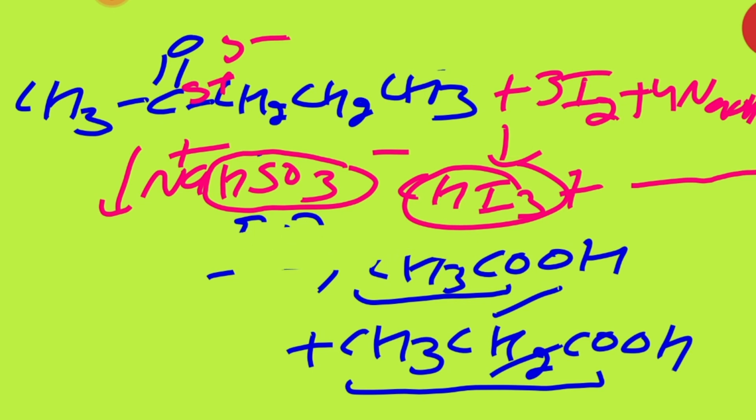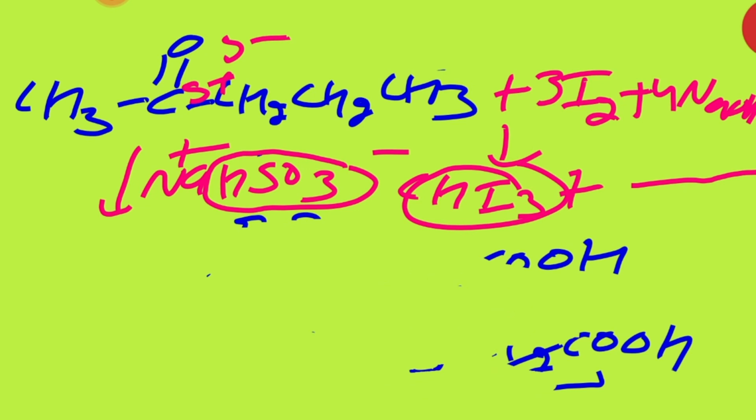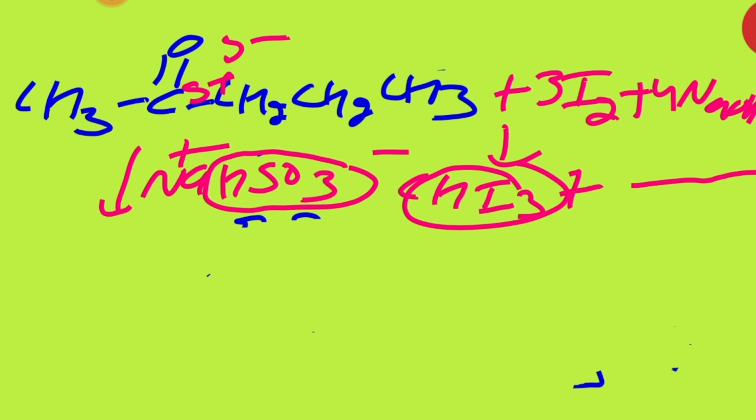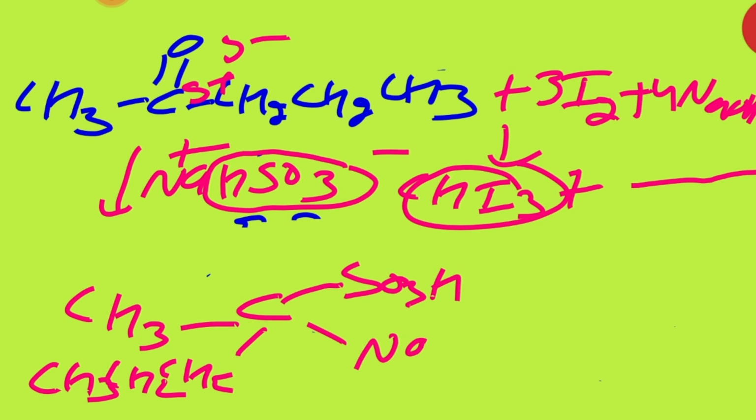Okay, you must see, all of you. What will be the product in this case? The product will be CH3, then CH2, CH3. Then which charge is on the C? Positive charge. Then there will be SO3H, and here it is Na. Clear?